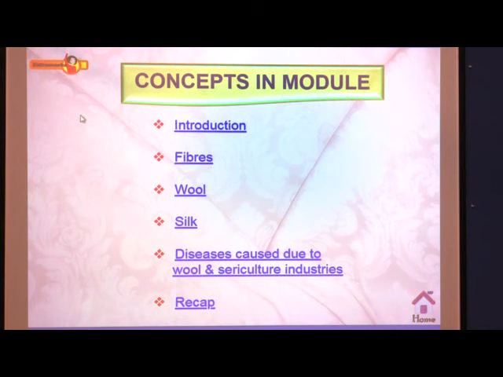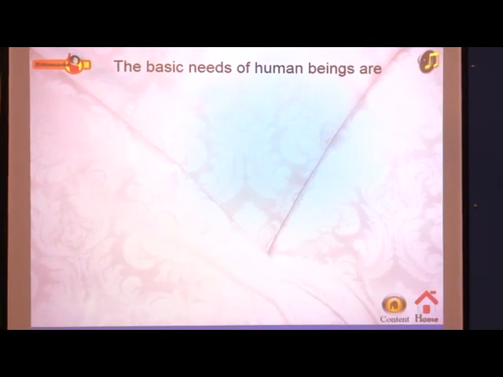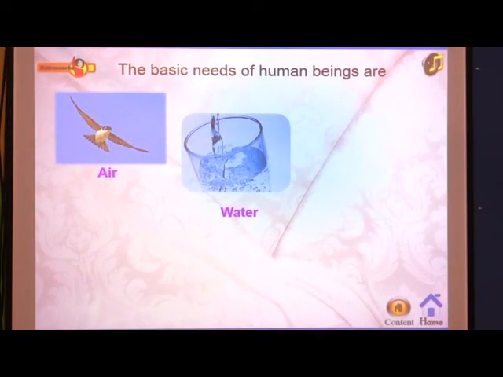What is the procedure of making these types of fibers? Specially we are going to learn about wool and silk, how we get these fibers in industries or from animals. We all know that wool and silk are animal fibers. Then the next point in this chapter is diseases caused due to wool and sericulture industries. And in the last we are going to recap all these points. So let us start our first part, which is the introduction part.